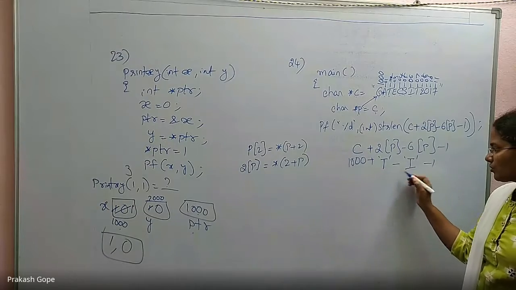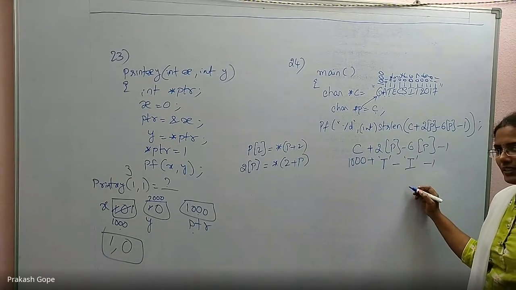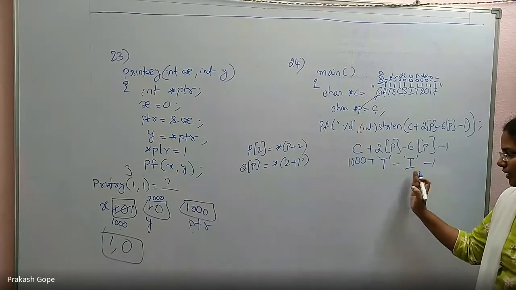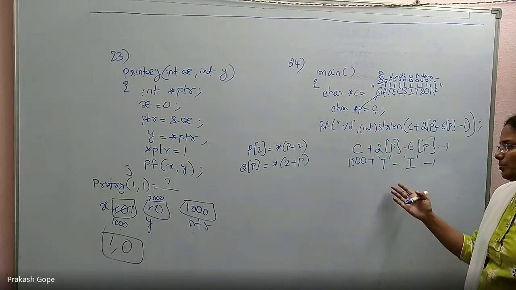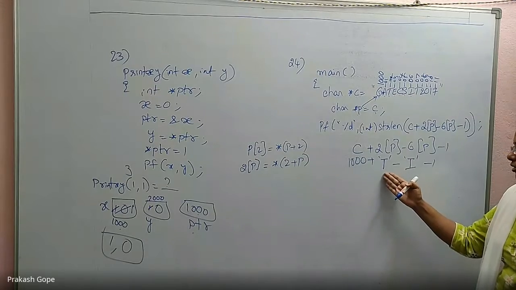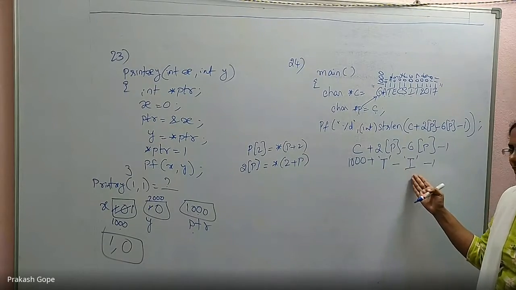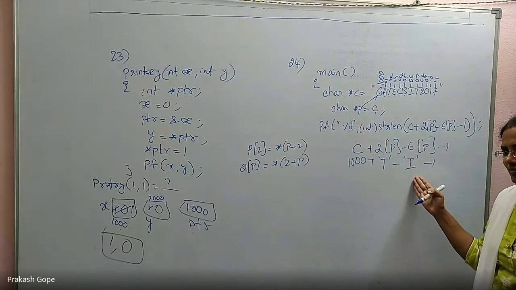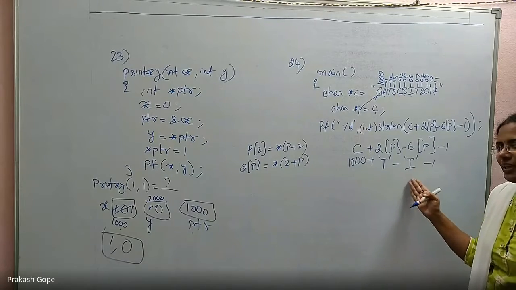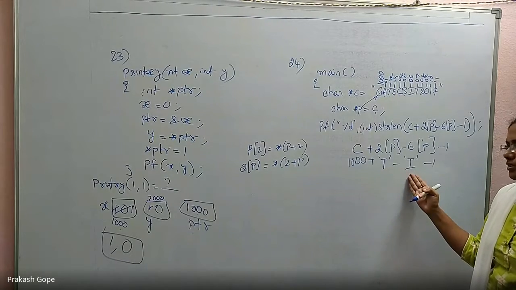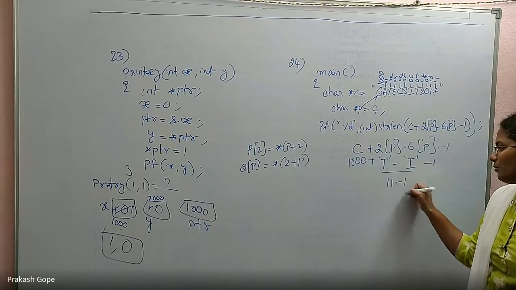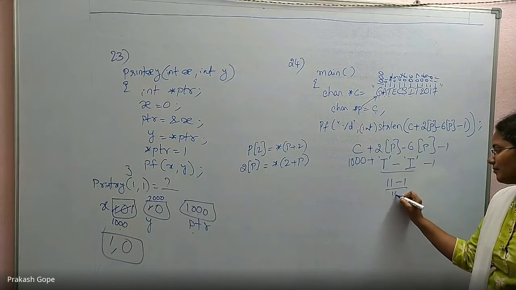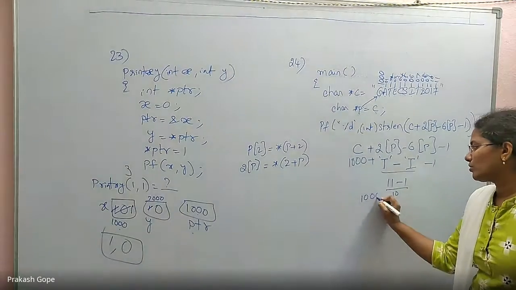Okay, so it's a straight difference. You know capital A is 65, and as per that you can calculate. Or as per the coding technique, we know T is 20 and I is 9. So 20 minus 9, same thing. Finally we need a difference only, right? So 20 minus 9 is 11. So with this we will get 11. 11 minus 1 is 10. That gets added to 1000.